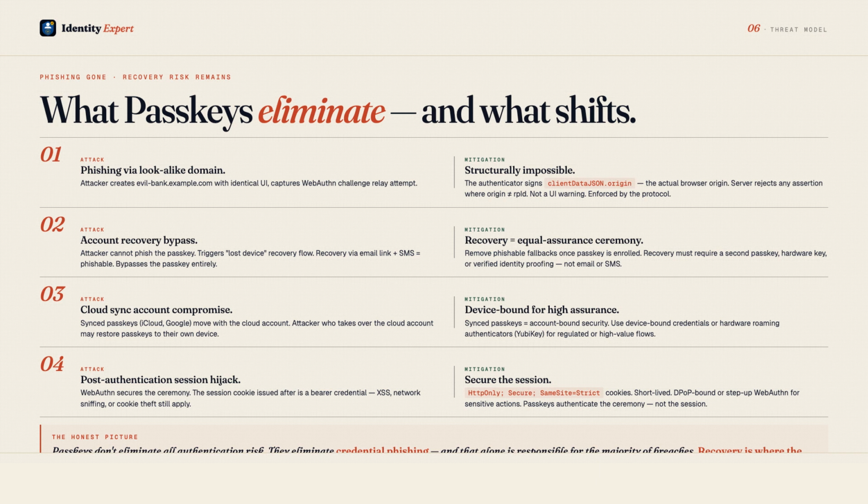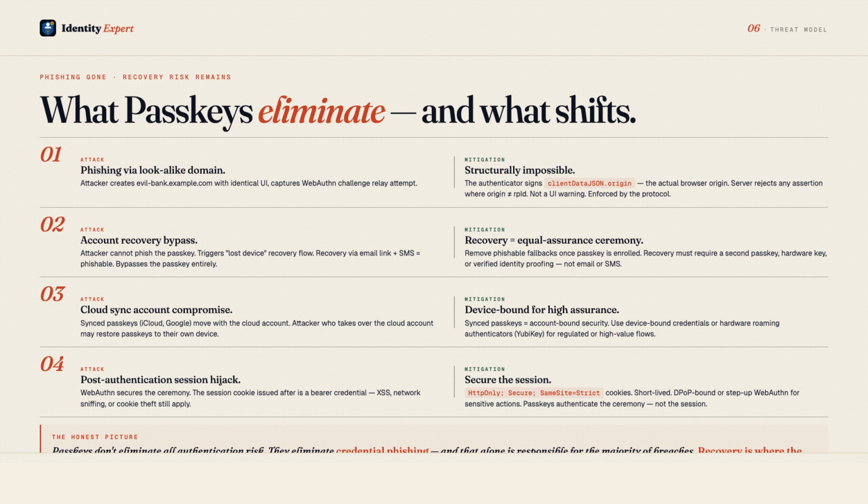The second risk is cloud sync account compromise. Synced Passkeys, those backed up through iCloud Keychain or Google Password Manager, move with your account. If an attacker compromises your cloud account credentials, they may be able to restore your Passkeys to a device they control. The security guarantee shifts from device-bound to account-bound. For high-assurance scenarios, device-bound Passkeys or hardware roaming authenticators like YubiKeys should be used instead.